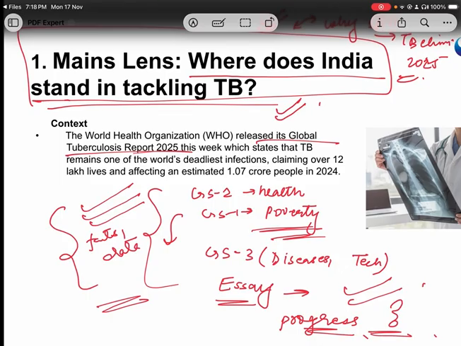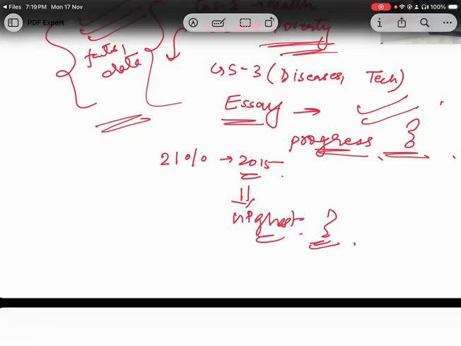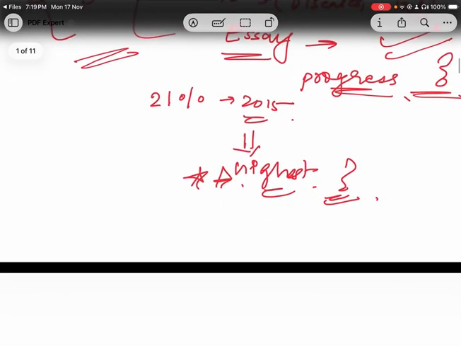Okay, so let's discuss. First of all, I think 2 or 3 days before we already discussed that India has reduced TB incidence by 21% since 2015. Okay, this we have discussed. But the fact is that still India remains the highest TB burden country. Still the highest TB burden country. Okay, this is very important.